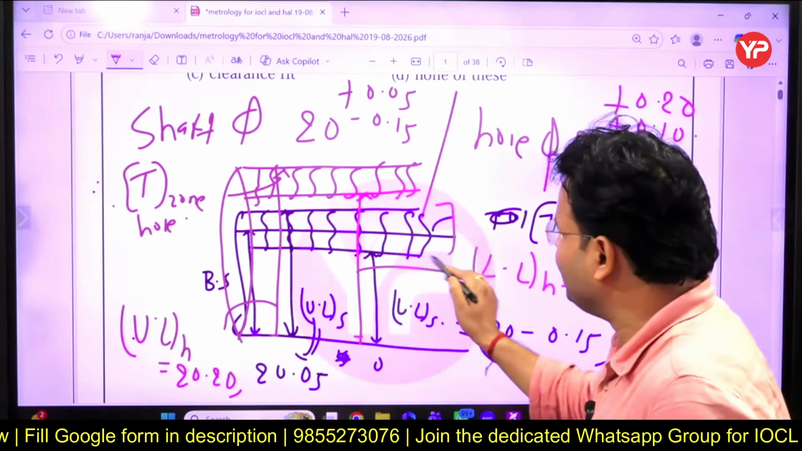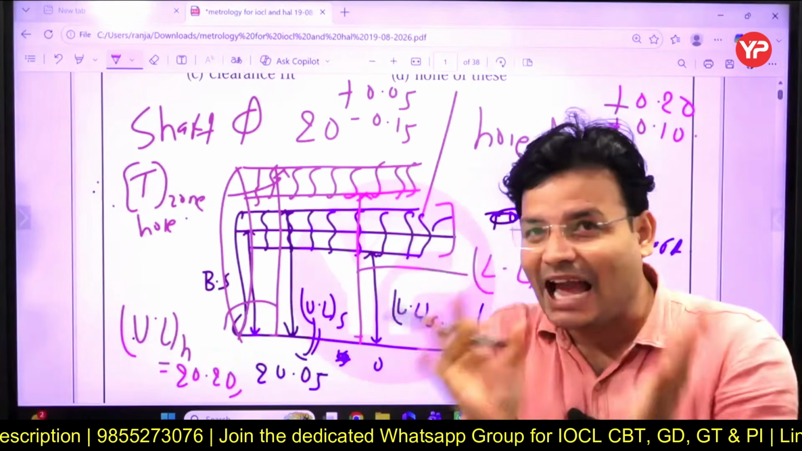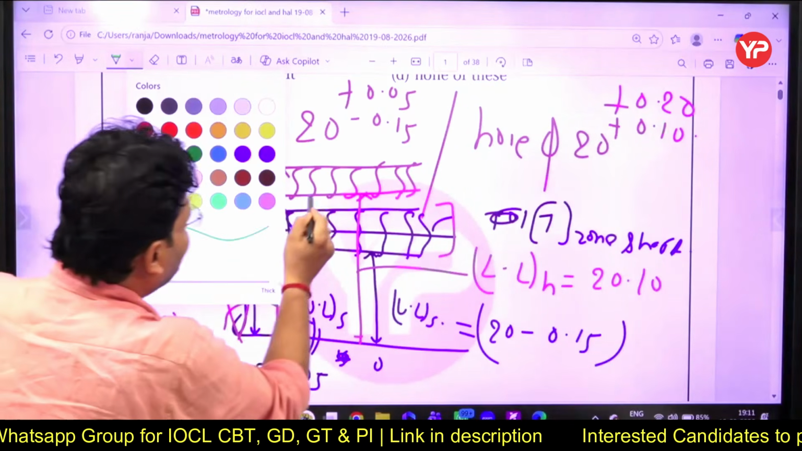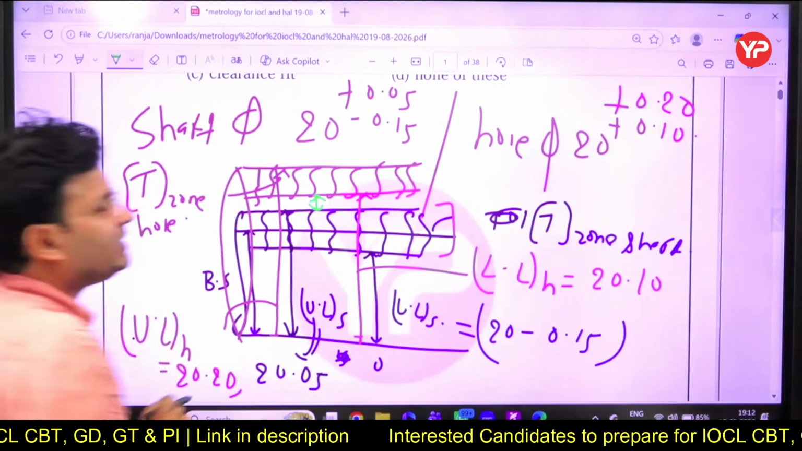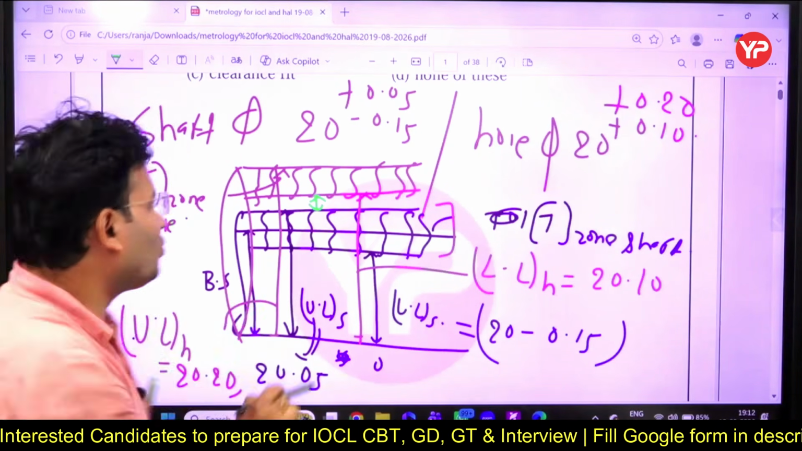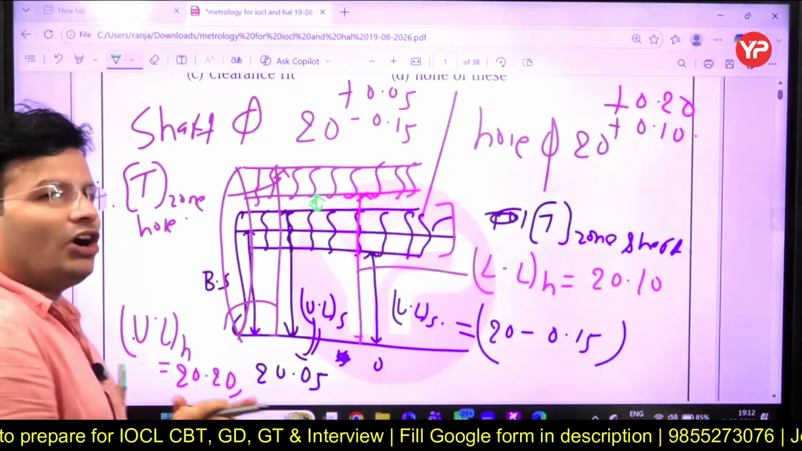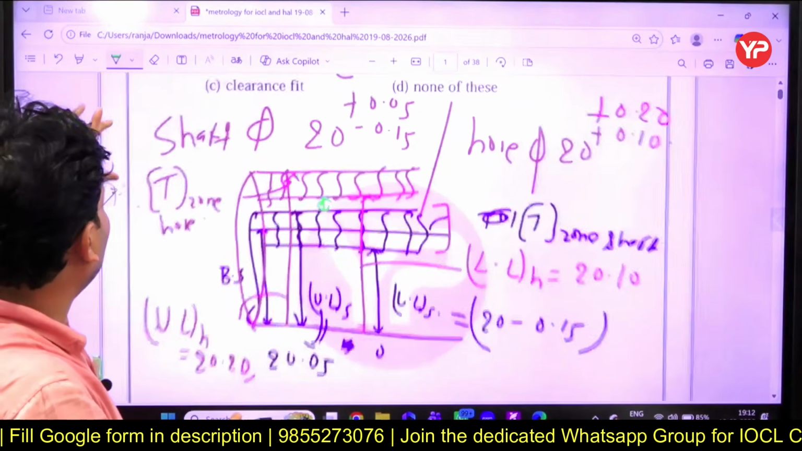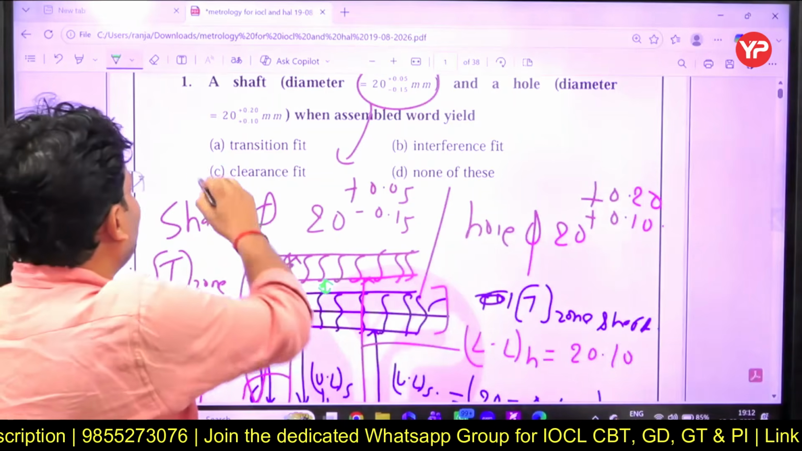This is your shaft, dear. This is your hole. Is there a gap between shaft and hole? Yes, sir, there is a gap. This is the gap I can see. And whenever this type of gap is there, it is called a clearance fit. So what will be the answer to that question? Simple, we can say the answer will be the clearance fit.